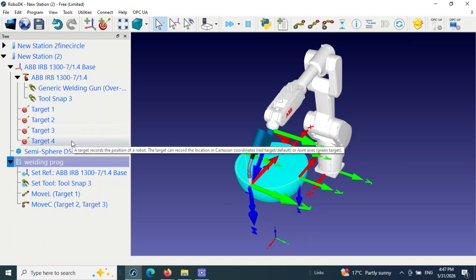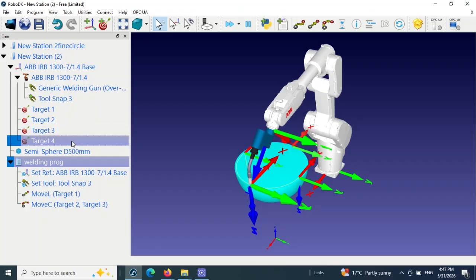So the next movement would be target 4 to target 1 as a circle pass. Control target 4, target 1, both is selected, and then click on add the circular movement. So we add it here. Now the program is completed.